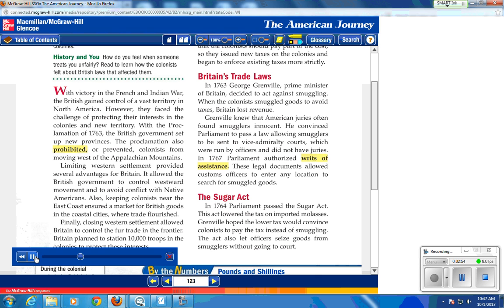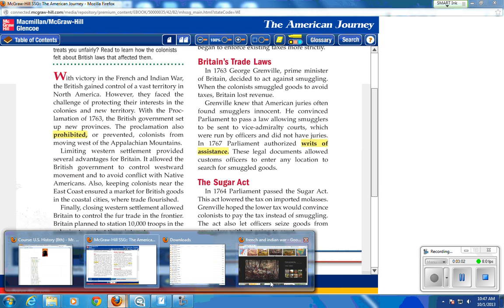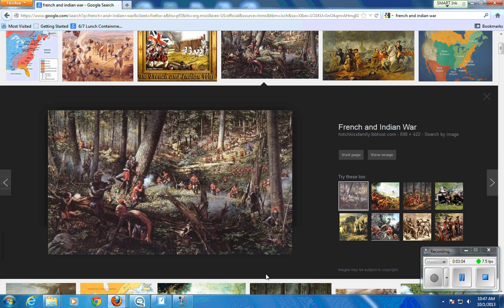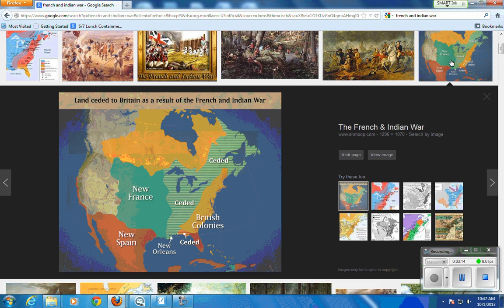Limiting Western settlement provided several advantages for Britain. It allowed the British government to control westward movement and to avoid conflict with Native Americans. Also, keeping colonists near the East Coast ensured a market for British goods in the coastal cities, where trade flourished. Finally, closing Western settlement allowed Britain to control the fur trade in the frontier.